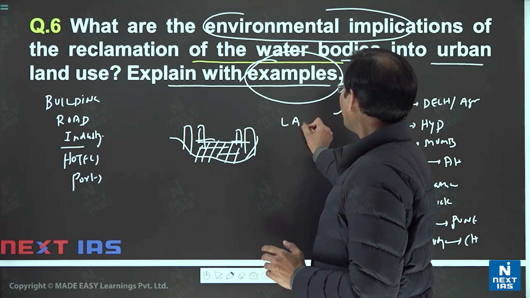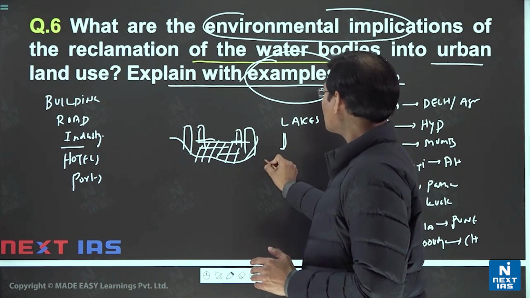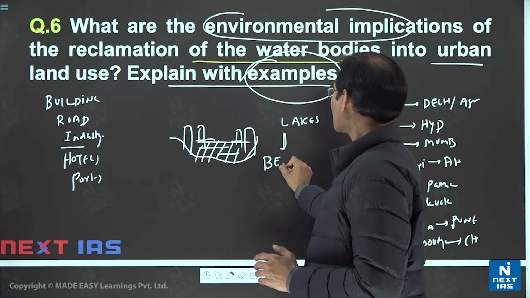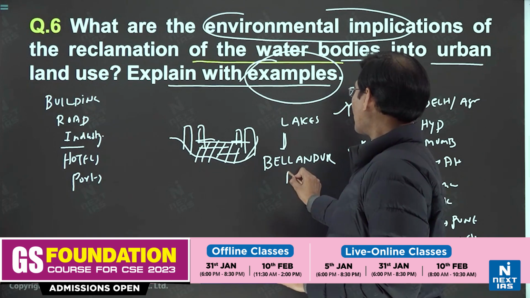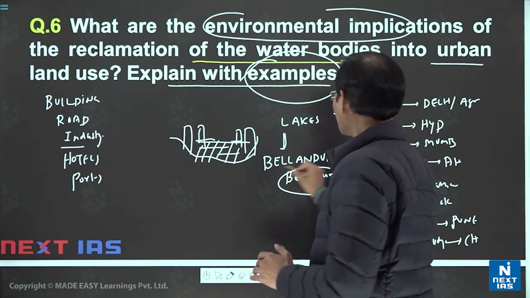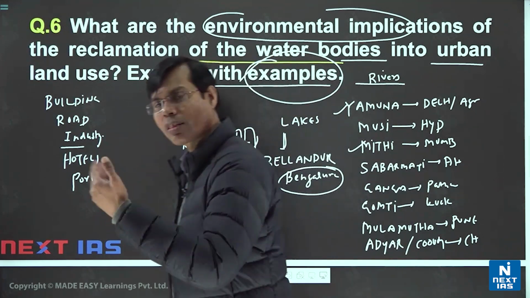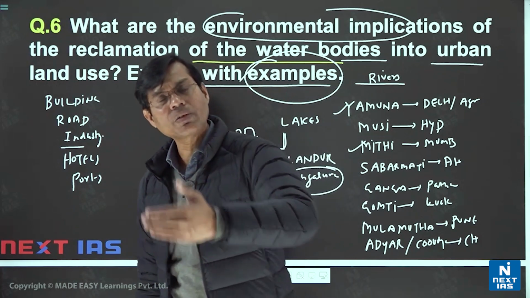For example, which lakes? The one lake of Bangalore, too much in the news, Belandur Lake of Bengaluru, known for its stink, foam, or even fire in these lakes. So The Hindu had pages and pages on Belandur Lake.